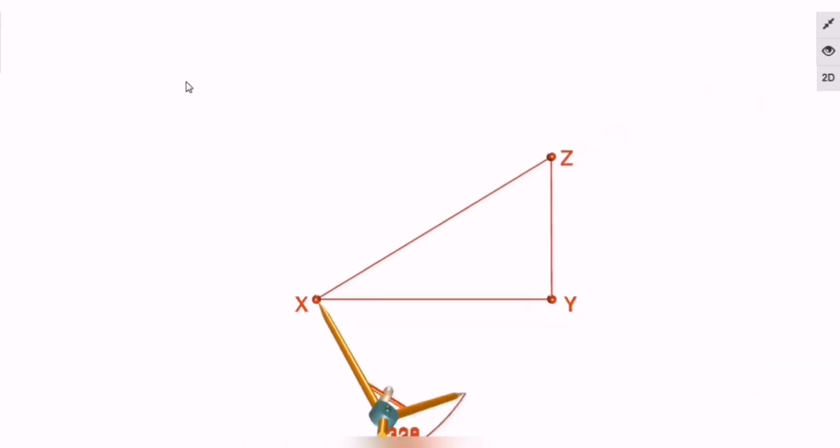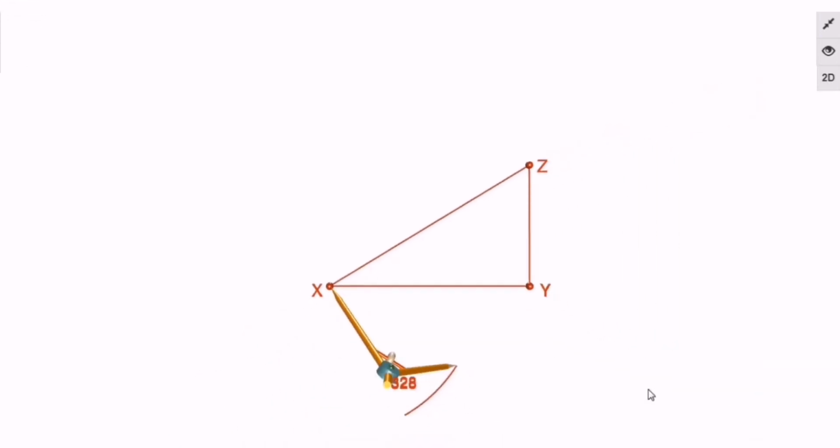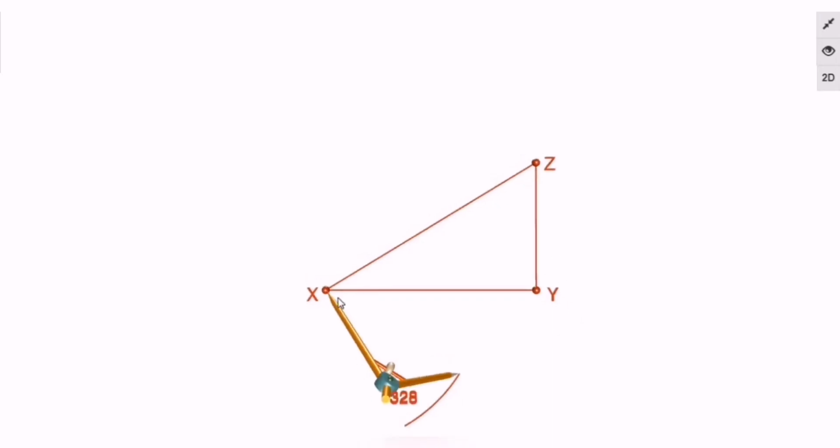Okay, after drawing the triangle, what is the first thing that we need to do? After drawing the right angle, we have to choose the side on which we have to locate the midpoint. Okay, as per the definition, the median touches the midpoint of the opposite side. So presently over here for XY, I'm going to locate the midpoint. To locate the midpoint, we have to draw a perpendicular bisector. And how to draw it?